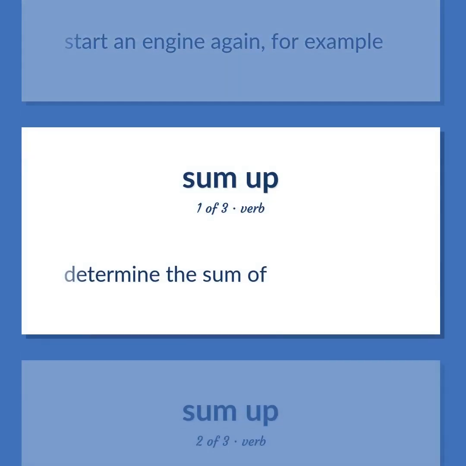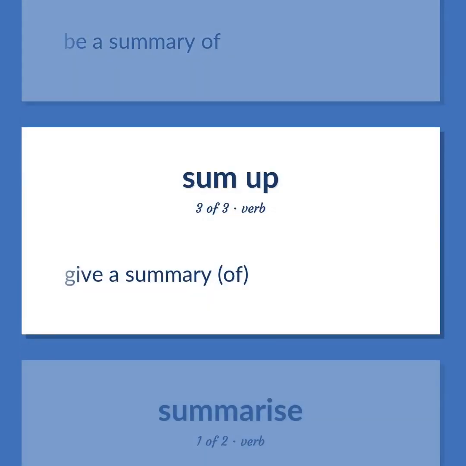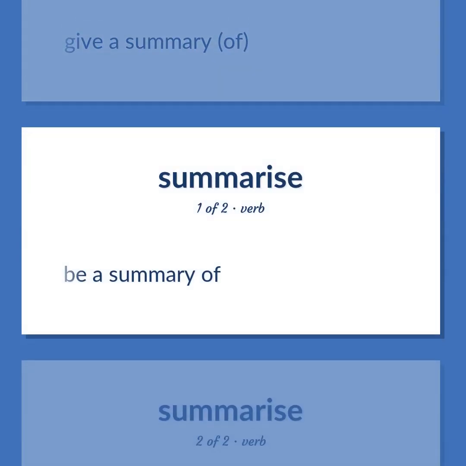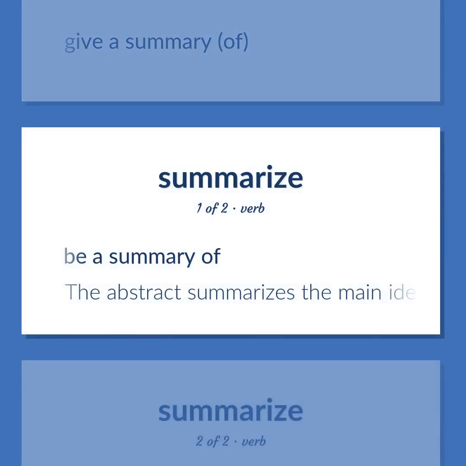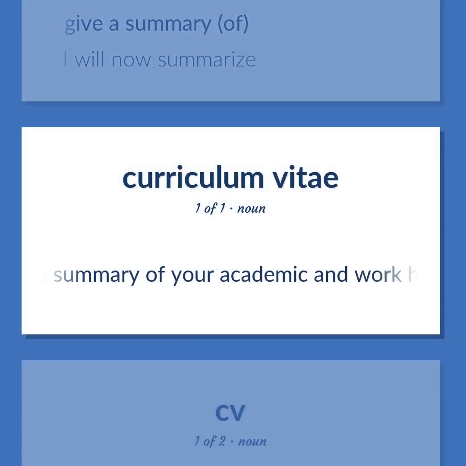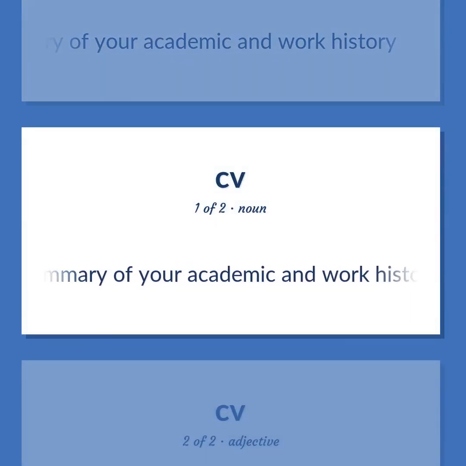Determine the sum of. Be a summary of. Give a summary of. Be a summary of. The abstract summarizes the main ideas in the paper. Give a summary of. I will now summarize. A summary of your academic and work history.